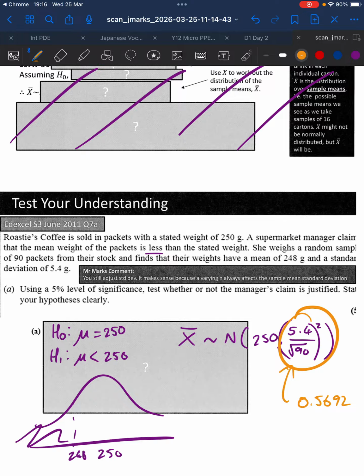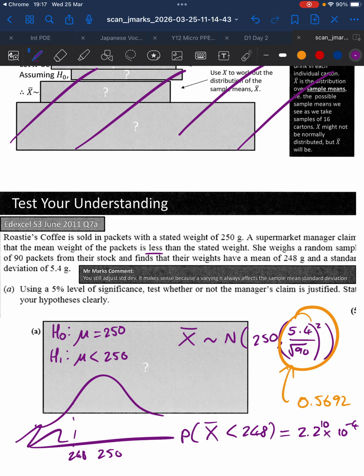Okay, so I get a really extreme result here. For the probability that this is less than 248, I get a tiny number. This is in standard form for me: 2.210 times 10 to the minus 4. Okay, this is an exceptional result. So it seems quite likely that the company is underpacking the packets.